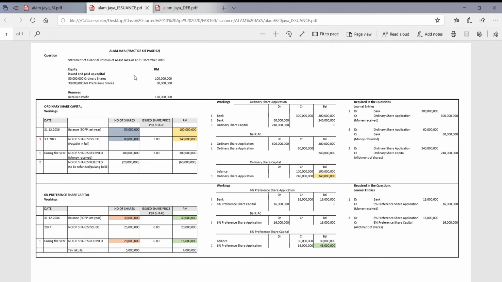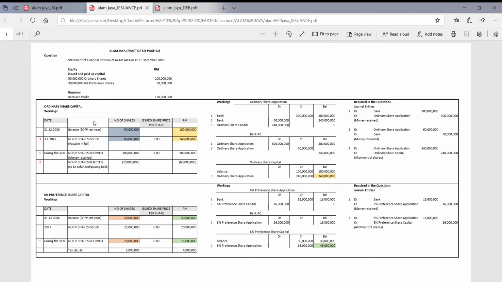template, I have already prepared this breakdown as at the early of the year, or end of last year, which has the number of shares and the amount. Please take note of the number of shares and the RM, which indicates the shares. This includes reserves of retained profit of 120 million.